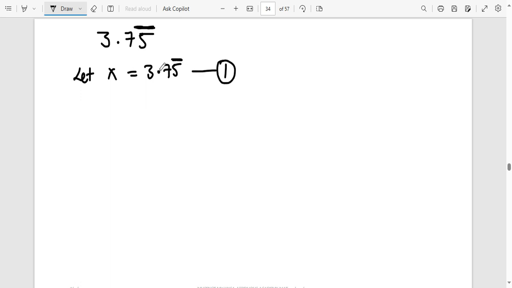But because the decimal is not in front of the number that is repeating, the next step will be to take the decimal in front of the number that is repeating. So by what number am I going to multiply equation 1? I want the decimal to come here.